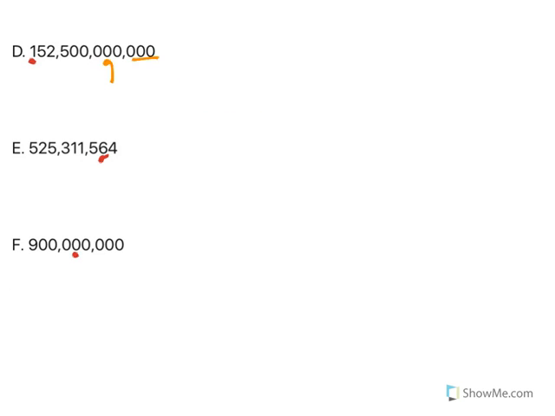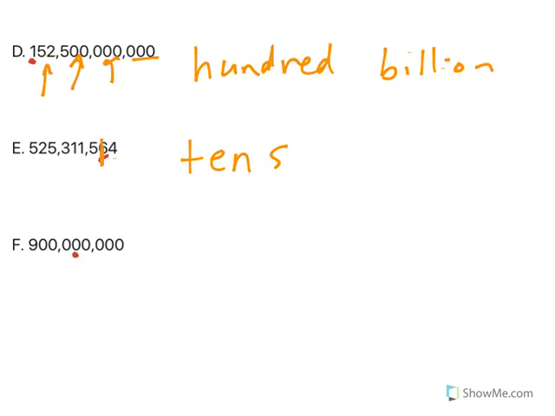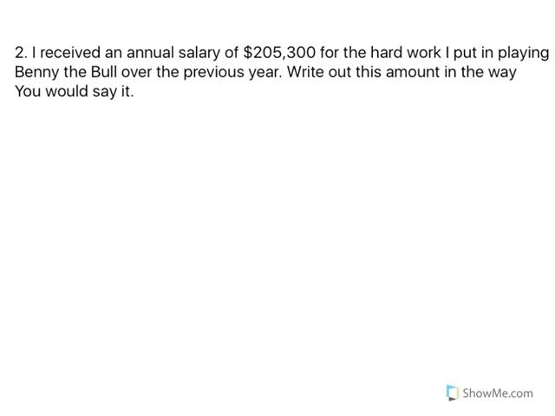1, 10, 100. 1,000, million, billion. 1, 10, 100. So we are at the 100 billion place value. 1, 10. This is in the tens spot. These are thousands, 1, 10. So we are in the 10,000. And there are tables that you can look at in your packet that'll help you with this.